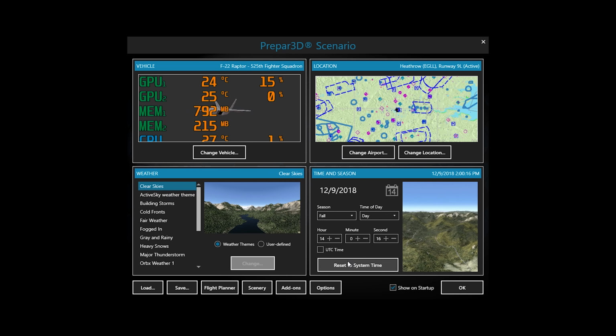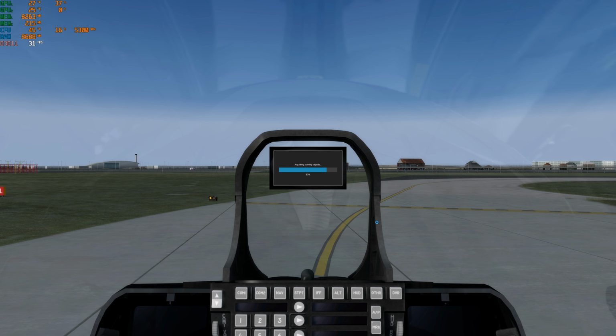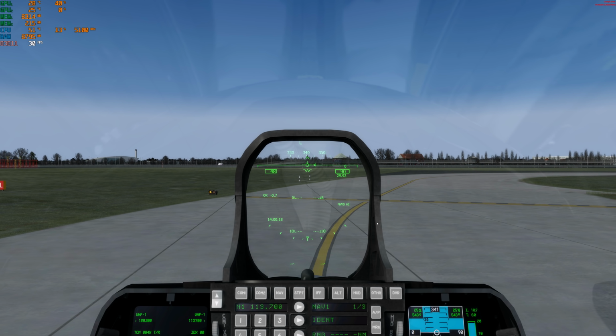So let's go ahead and go into the sim here. Okay, so we're in the sim. So let's go ahead and demonstrate the issue that we've got here.